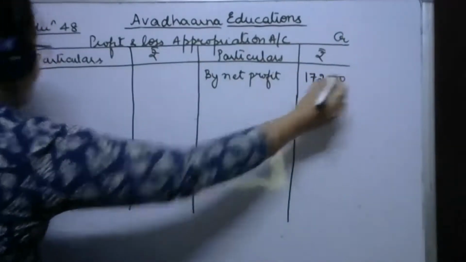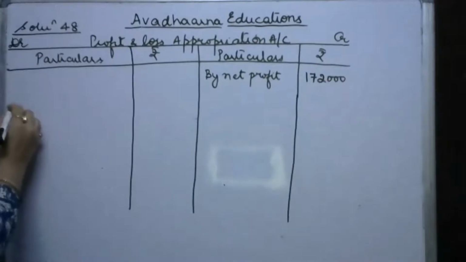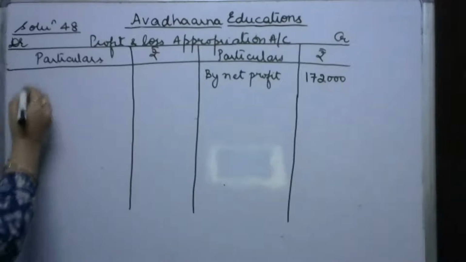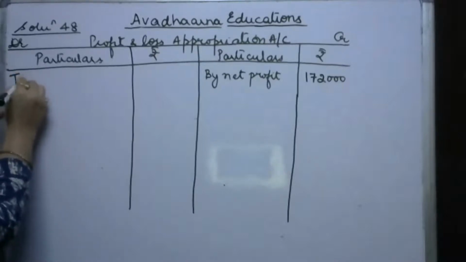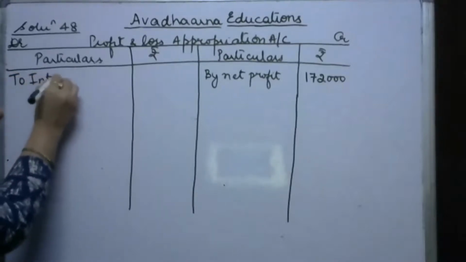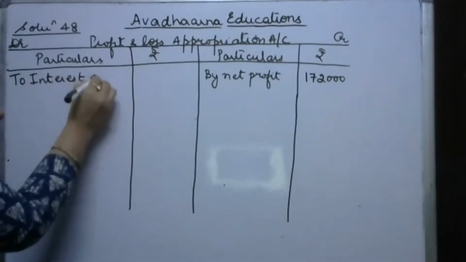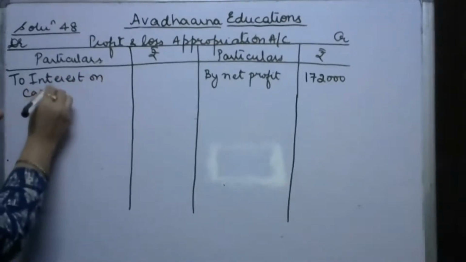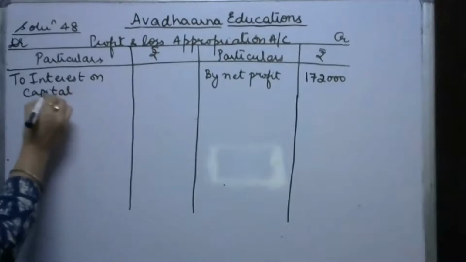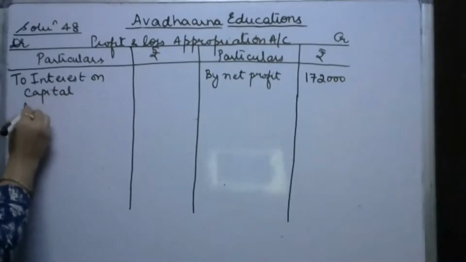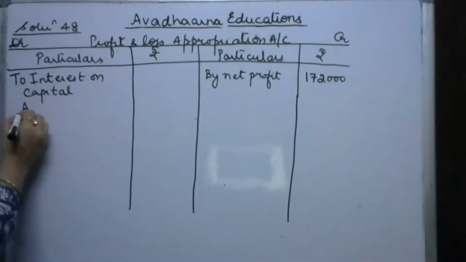1,72,000. Then interest on capital is to be allowed at the rate of 10%. So, interest on capital. And for A, see, interest is to be provided on the fixed capital.